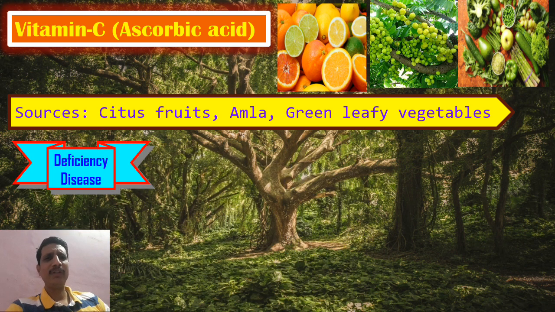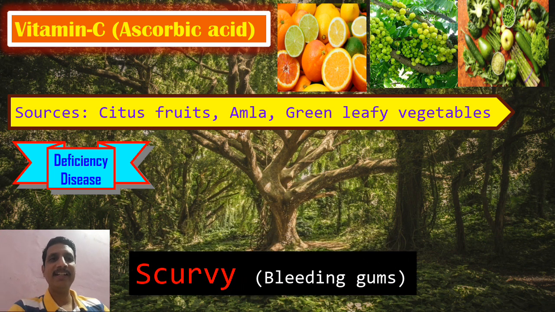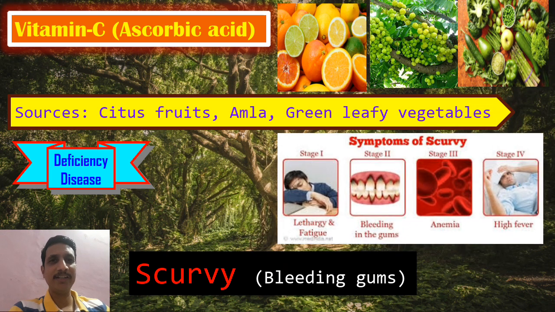Deficiency disease, you have studied all these vitamins in your lower classes, isn't it? Again, repetition. Vitamin C deficiency leads to scurvy. Scurvy commonly shows bleeding gums. Stage one, first lethargy or fatigue comes. Later, bleeding in the gums takes place. Due to that bleeding in the gums, again anemic condition and lack of RBC occurs. So just remember, deficiency disease of vitamin C is scurvy. Okay, bleeding of gums.